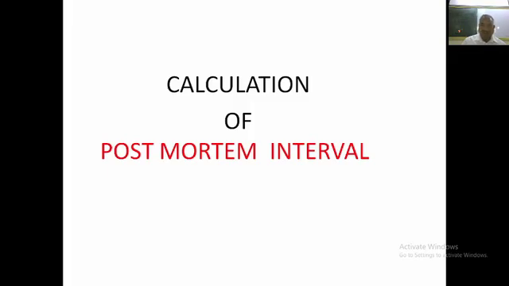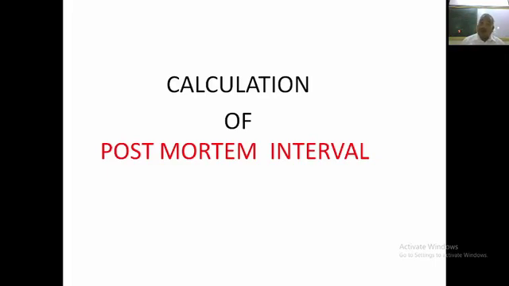person involved in this. Post-mortem interval. How to calculate it? Suppose the body will be warm, again depending upon the temperature of the environment in which the dead body is lying, or what the weather is, it may be the month of June or July and the air conditioner is on, the room may be locked and the air conditioner is working, so in such a condition it may deceive.